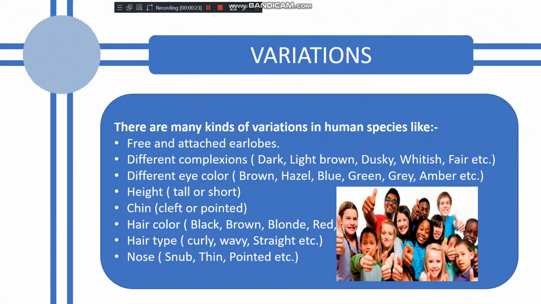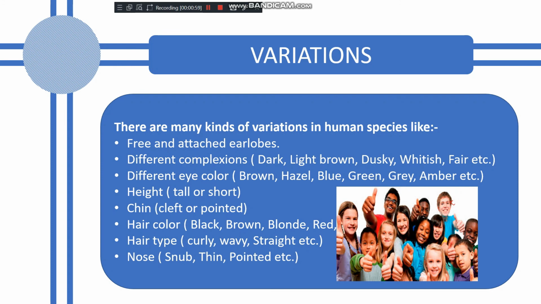For variations in the human species, just observe yourself and your brother or sister, or your mom and dad, and see the shape of the ear. You will find there are some differences. Some have free earlobes, meaning the earlobes are not attached to the skin of the neck, and some have attached earlobes. So this is also a variation.